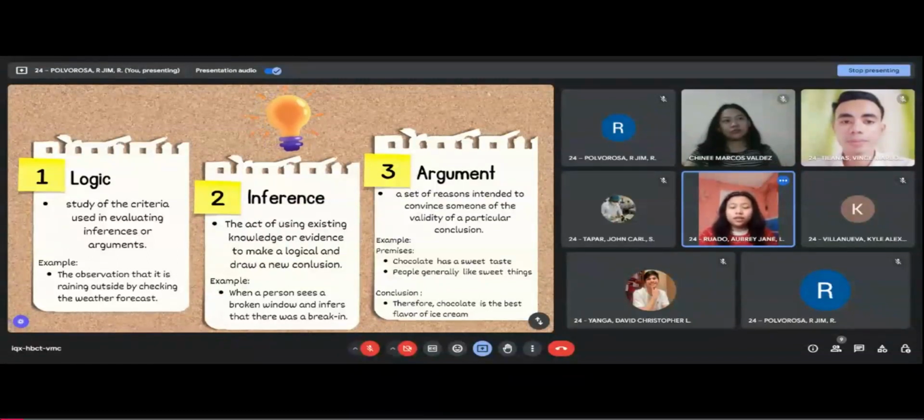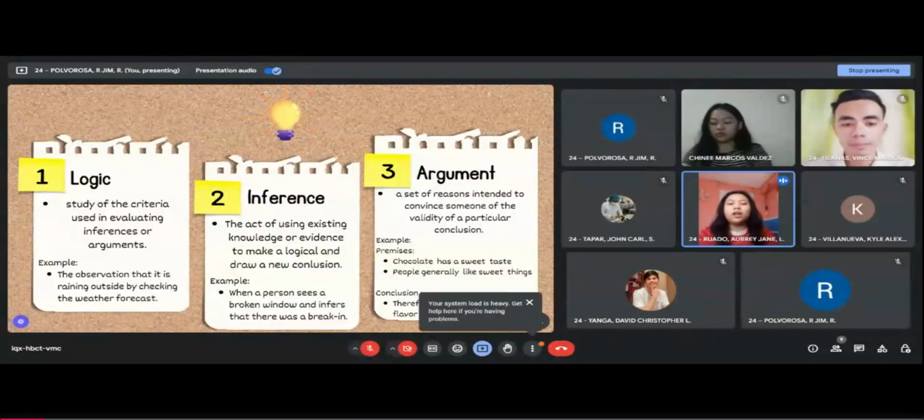Argument: a set of reasons intended to convince someone of the validity of a particular conclusion. Premises: chocolate has a sweet taste and people generally like sweet things. So therefore, our conclusion is chocolate is the best flavor of ice cream. The premises are individual evidence and reasons to support the conclusion, and the conclusion is the main point that the argument is attempting to prove. The key to understanding the argument is to identify the premises, conclusion, and the connection between the two.